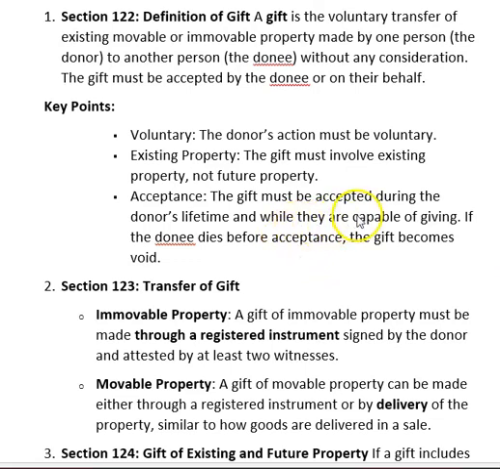Acceptance: the gift must be accepted during the donor's lifetime while they are capable of giving. If the donee dies before acceptance, the gift becomes void. The gift may be accepted by the donee in the donor's lifetime. If the donee dies, then the gift becomes void.